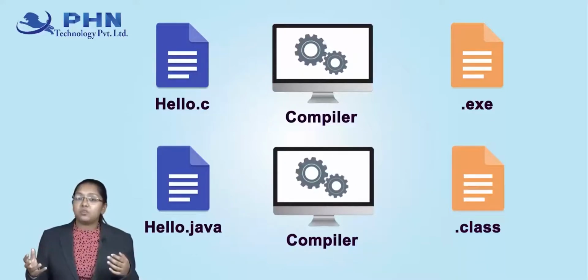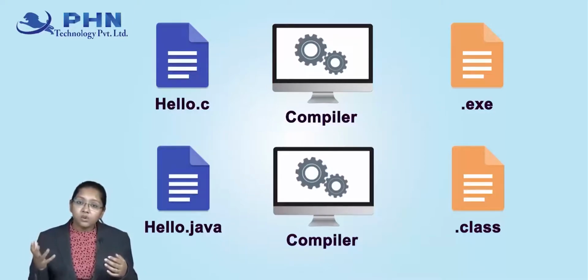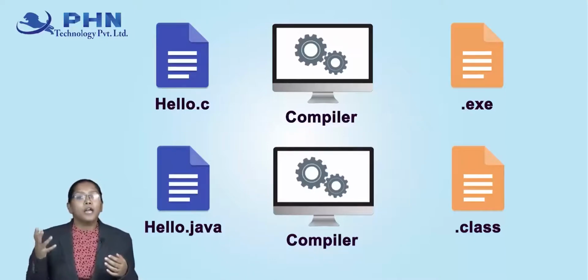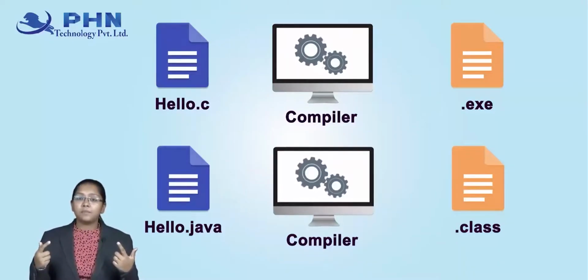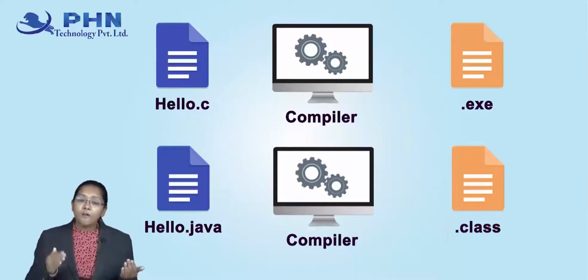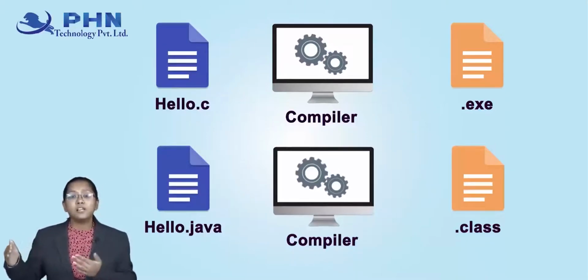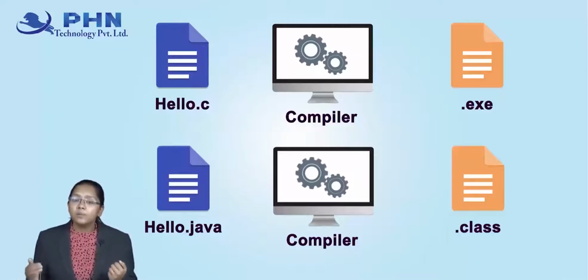And this bytecode is the special feature of Java. Using this bytecode only, we can say that Java is platform independent, because in C programming language what was happening, if let's say I have compiled that C program in my Windows system, that .exe file is different, and now I want to run this file in my Linux system, then will it be possible?